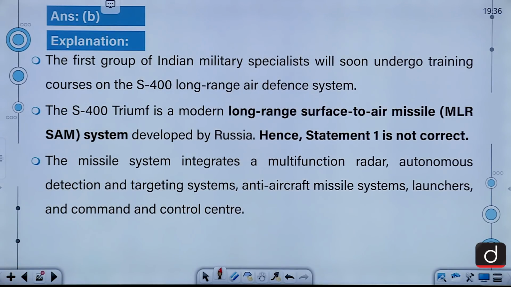The first group of Indian military specialists will soon undergo training courses on the S-400 long-range air defense system. The S-400 Triumph is a modern long-range surface-to-air missile system developed by Russia. The missile system integrates a multifunction radar, autonomous detection and targeting system, anti-aircraft missile system launchers and a command and control center.